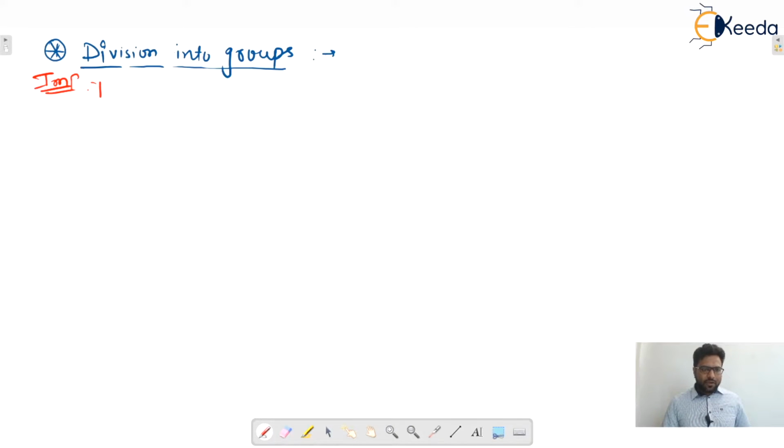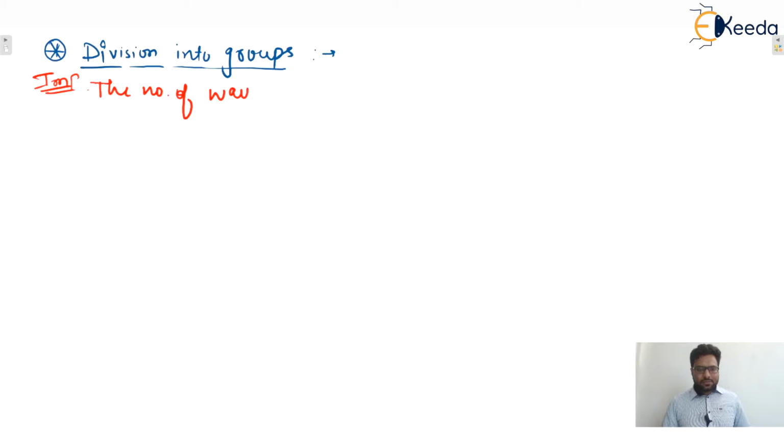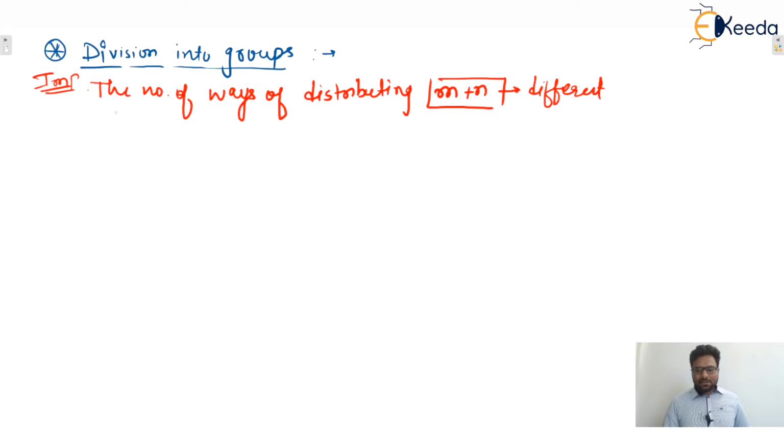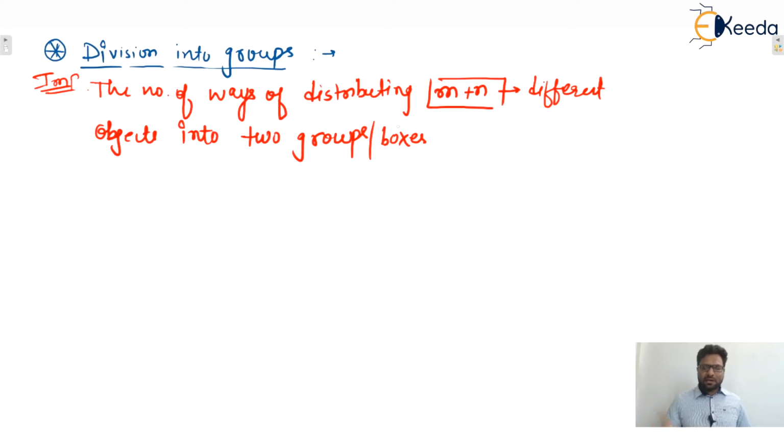We can say that the number of ways of distributing m plus n total objects, and these are different objects, m plus n different objects, into, let's say, two groups, or you can say boxes. Initially I'm taking two groups only, after that we'll generalize it.